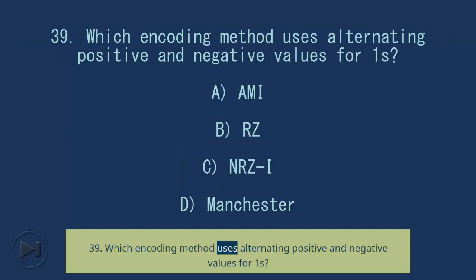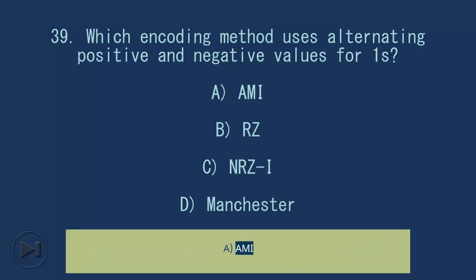39. Which encoding method uses alternating positive and negative values for 1s? A. AMI. B. RZ. C. NRZ-L. D. Manchester. Answer: A. AMI.